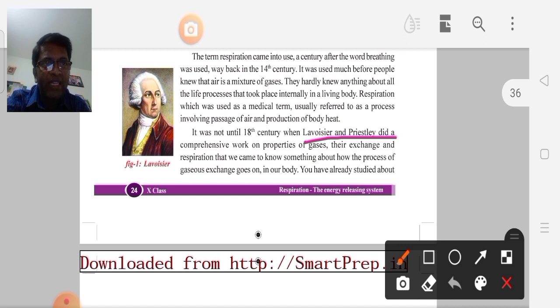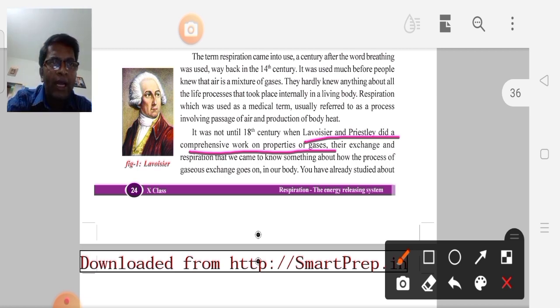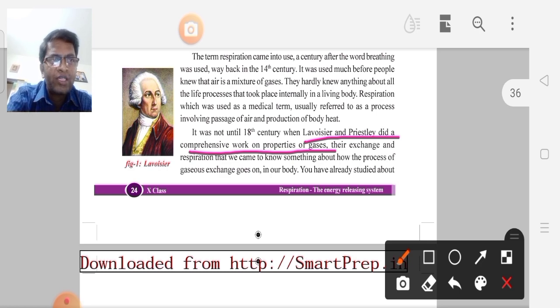Which scientists did comprehensive work on the properties of gases? Lavoisier and Priestley did comprehensive work on the properties of gases. This is important. Right, next we can go to the next page.